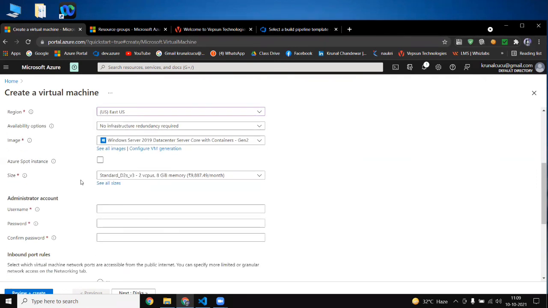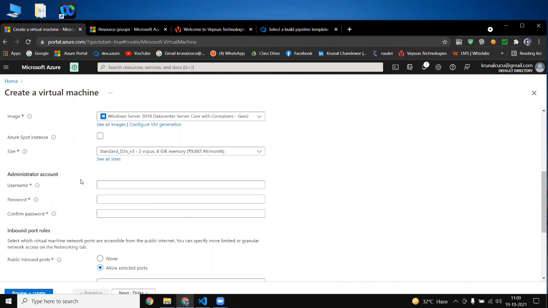Sorry to interrupt, I have one concern. How many virtual machines can we create in the DevOps portal? If I create virtual machines, is it on a chargeable basis or will it be free tier? No, if you are creating a virtual machine, you will get charged, because these 2 CPUs and 8 GB of RAM are allocated to you from Microsoft Azure. If you are not deleting these resources, it means you are using them, so you have to pay per minute.